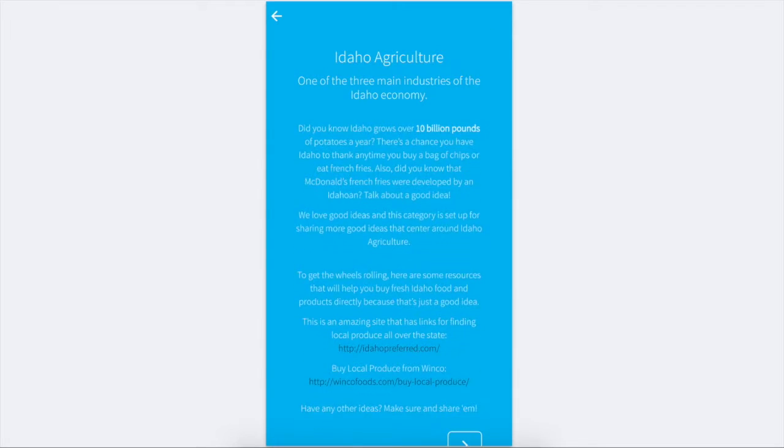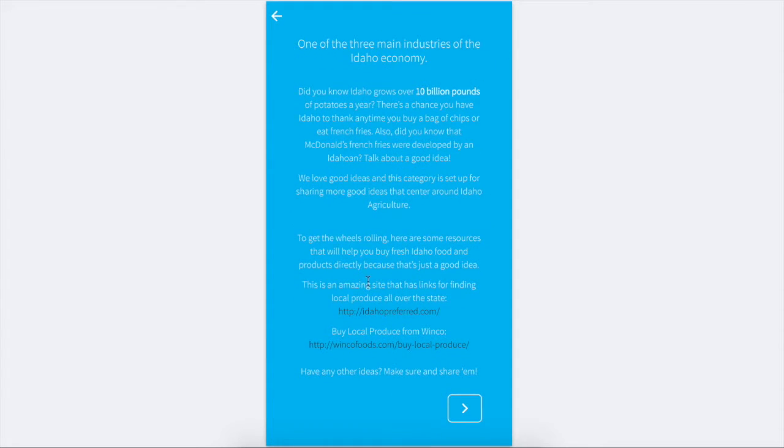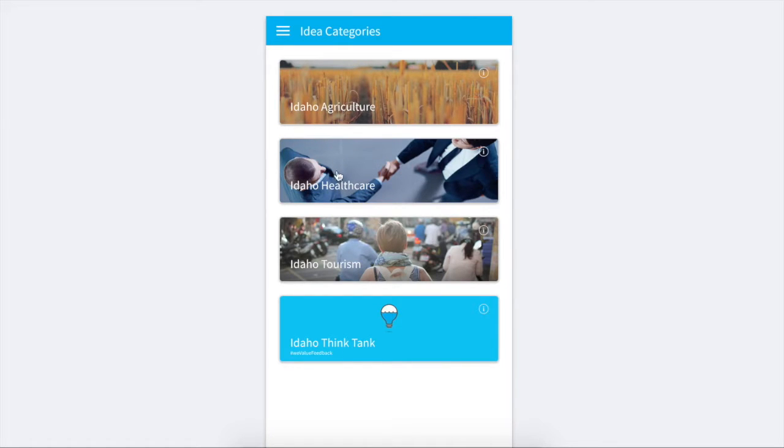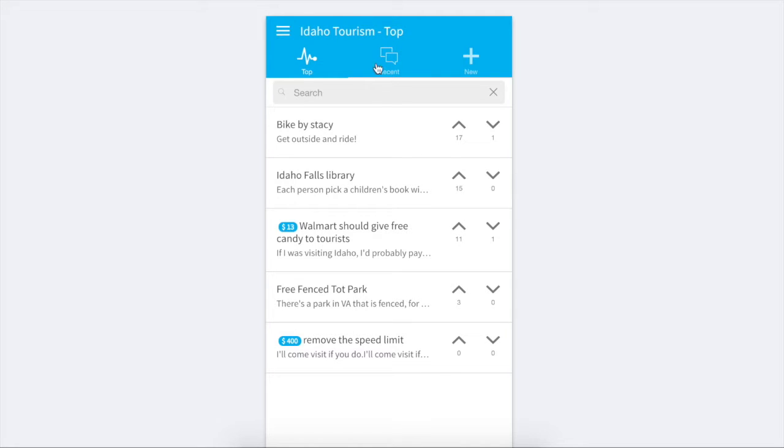So anyways, hopefully you'll notice these little information icons. If you click on those, there's a great write-up that gives you a little more details about this category. Great educational little write-up here, and has some great resources. Hopefully, you can take advantage of. More than anything, we wanted to get the wheels rolling, get the conversation started for these different topics, and hopefully, reading those will give some people ideas of what ideas they could share, what things they could improve for the state.